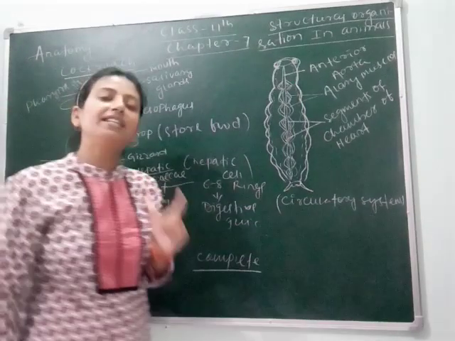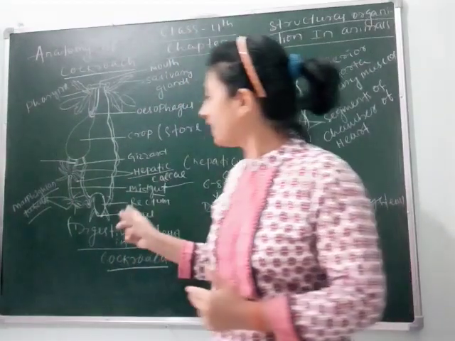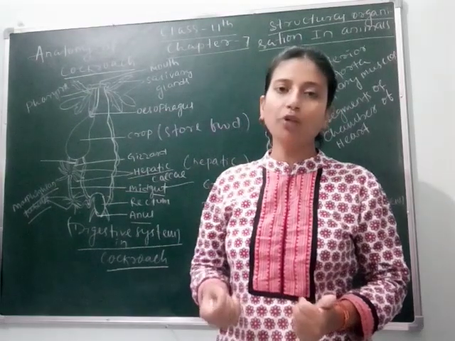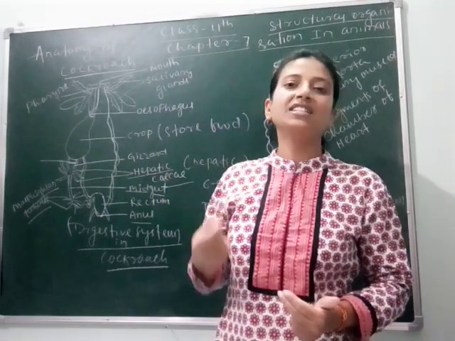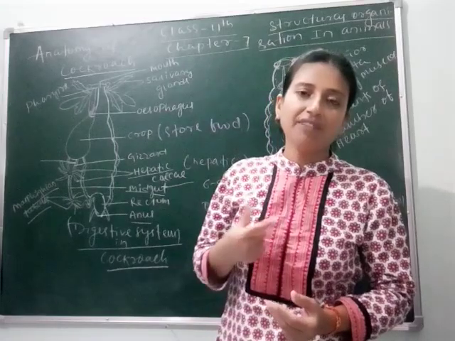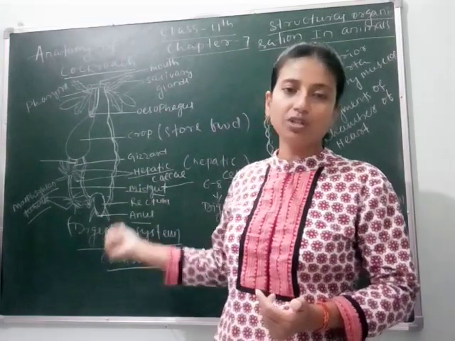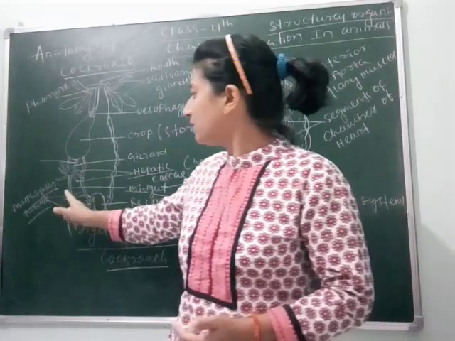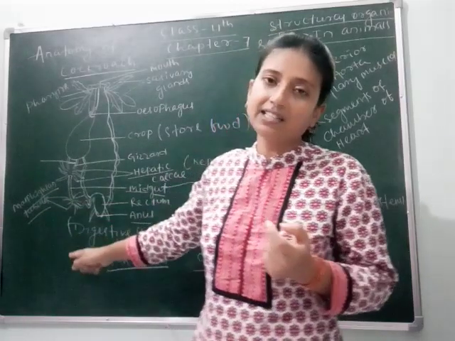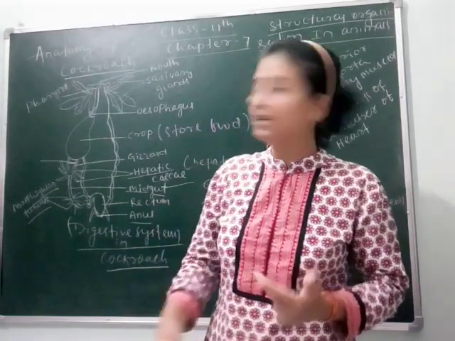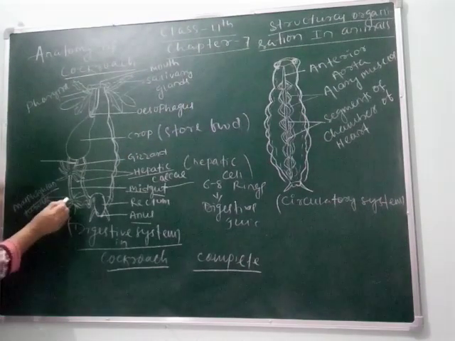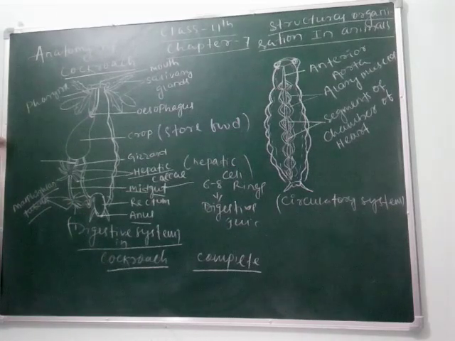Malpighian tubules are the parts which help in removing the nitrogenous waste. As we know, the cockroach is an uricotelic animal. Uricotelic means those organisms which release their waste in the form of uric acid. Clear? As we know, it has a well developed excretory system. So here the first excretion occurs through the Malpighian tubules. We can say that they act like kidney, like in case of human beings, as kidney filters the blood. Here exactly Malpighian tubules help in removing the nitrogenous waste, or we can say uric acid.